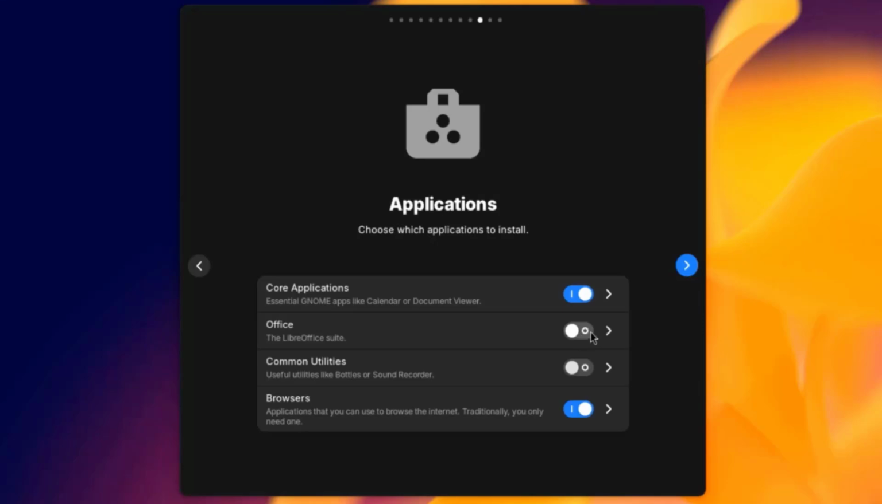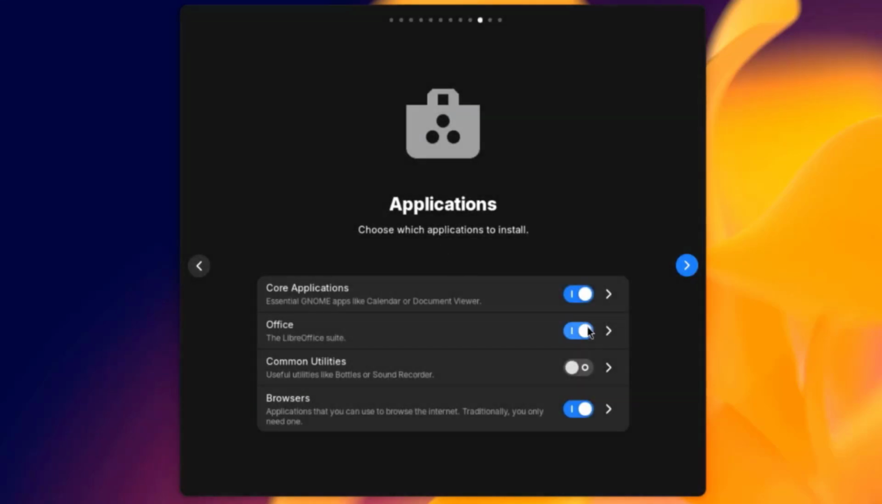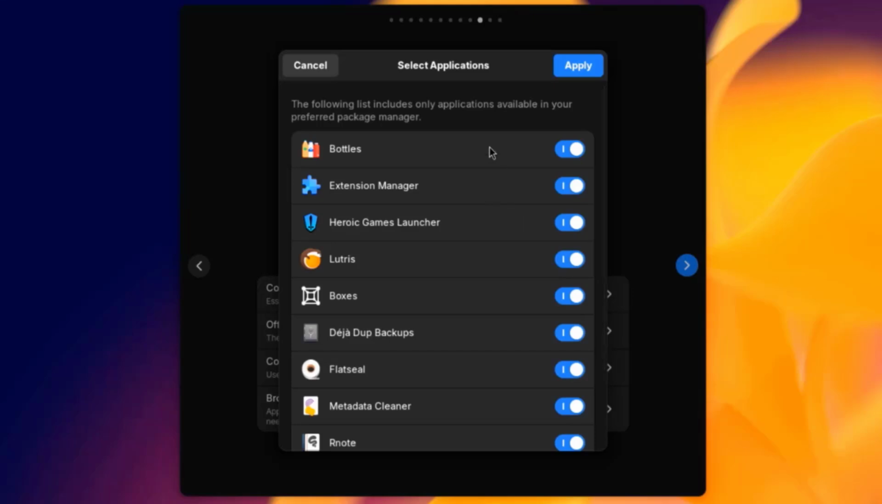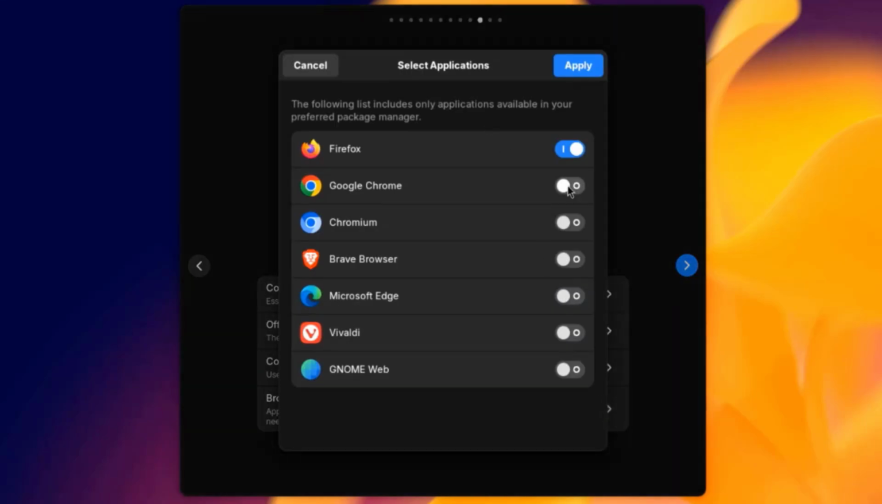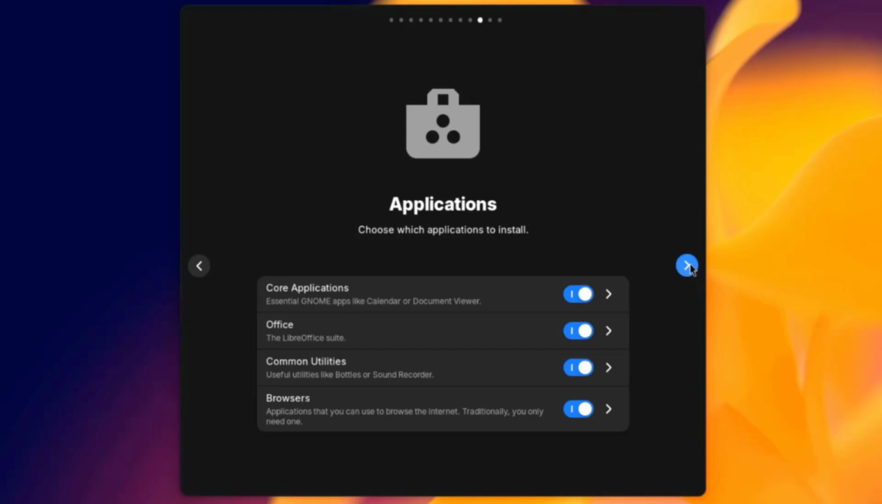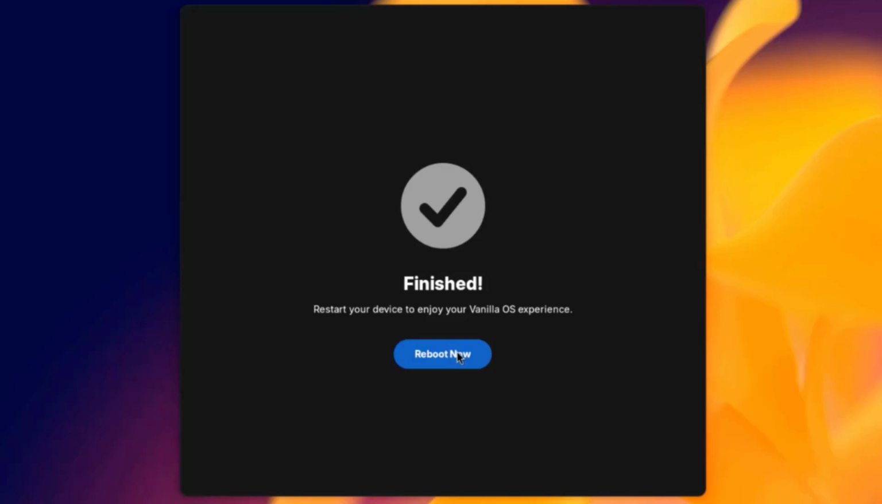There's Office. I'm going to turn this on, so it will install LibreOffice. This is Common Utilities. And these are some of the apps. I'm going to turn that on. This is Browsers. I'll select Google Chrome to install. I'll click Apply. I'll click on Reboot now.